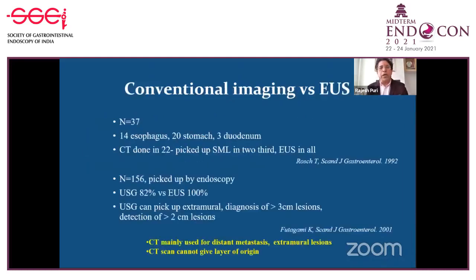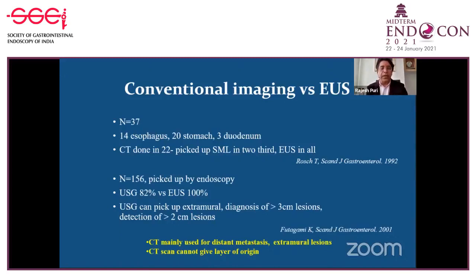When we compare EUS with conventional imaging, these are two studies where CT scan and ultrasound were compared. CT scan was able to pick up two-thirds of the cases of subepithelial lesion, while EUS was able to pick up the subepithelial lesion in all. Similarly, the accuracy of ultrasound was 82% versus endoscopic ultrasound, which is 100%. And transabdominal ultrasound can pick up an extramural lesion only if it is more than 3 centimeters, and detection of the lesion only if it is more than 2.